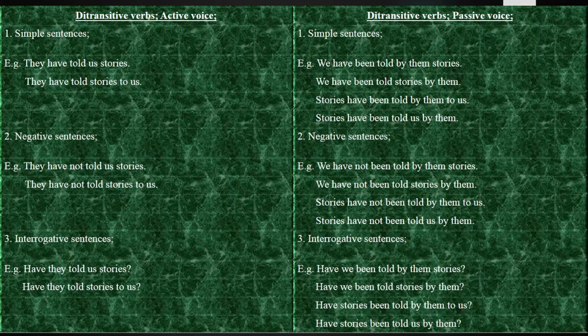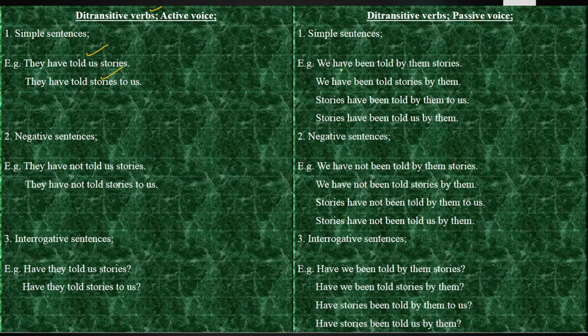We have got the ditransitive verbs here, and the ditransitive verb is tell, and we are going to change it in the present perfect tense. Simple sentences of the ditransitive verb tell: they have told us stories, they have told stories to us.